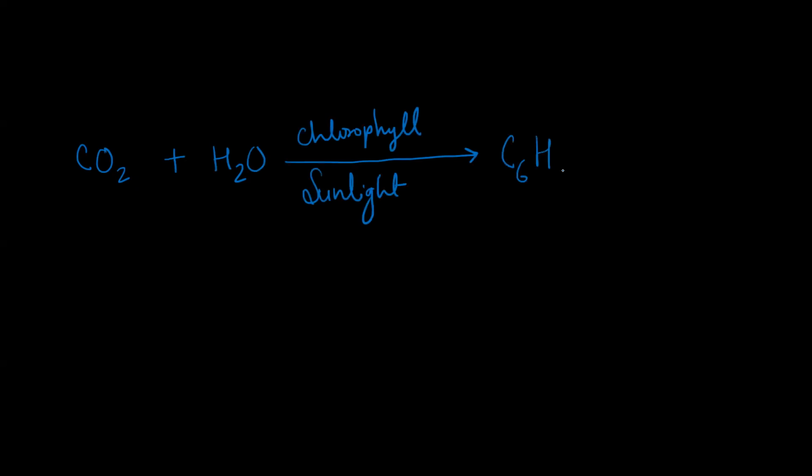And they are going to synthesize C6H12O6 plus O2. This molecule is known as glucose. So this is how photosynthesis is performed in any particular plant.